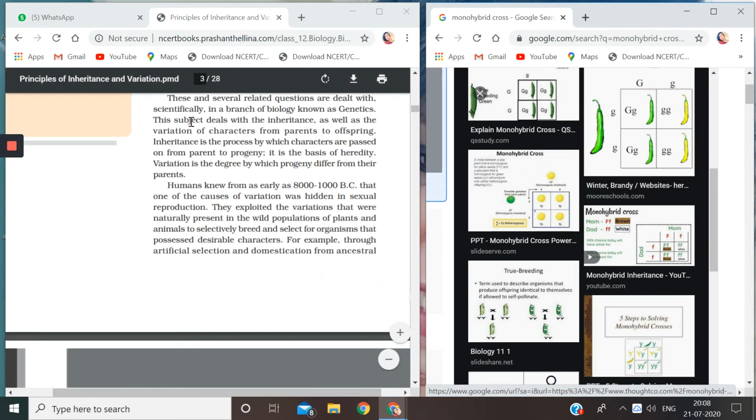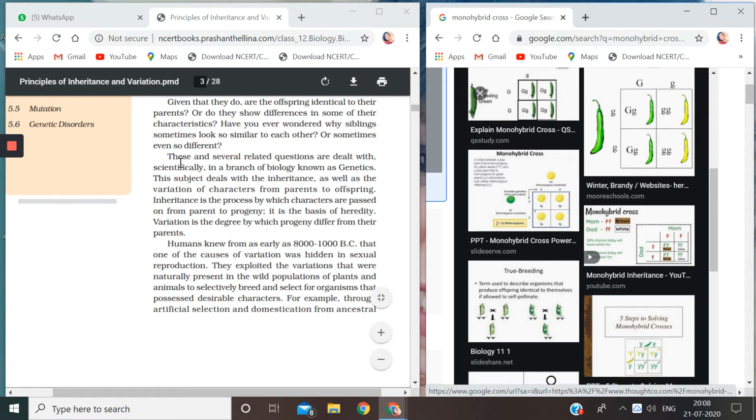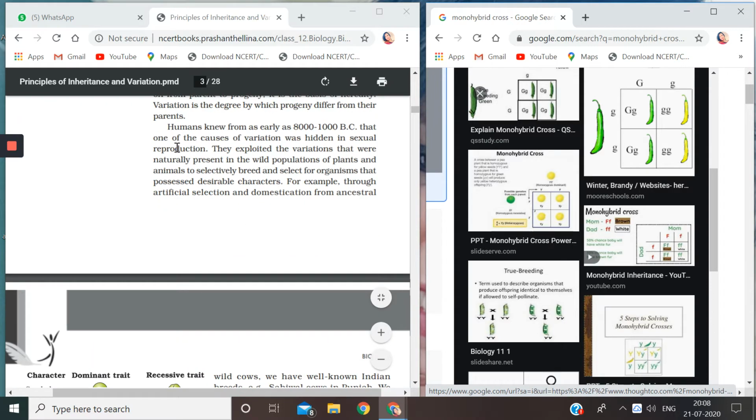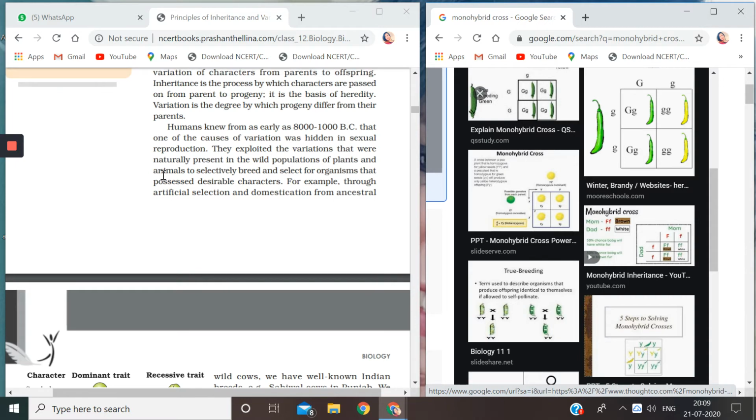Okay. Now let us come to this paragraph here. These and several related questions were dealt with. We have done this. Next, let's come to the third paragraph. Humans knew from as early as 8000 to 1000 BC, that is before Christ, that one of the causes of variation was hidden in sexual reproduction. They exploited the variations that were naturally present in the wild populations of plants and animals to selectively breed and select for organisms that possess desirable characters. Now, what are we trying to do? We have so many wild varieties, and what are we doing now?